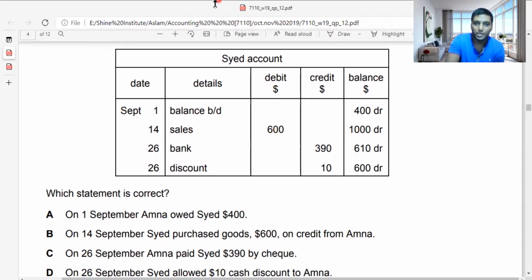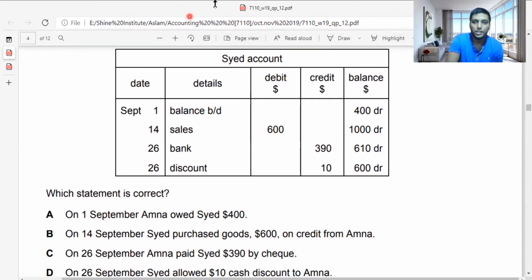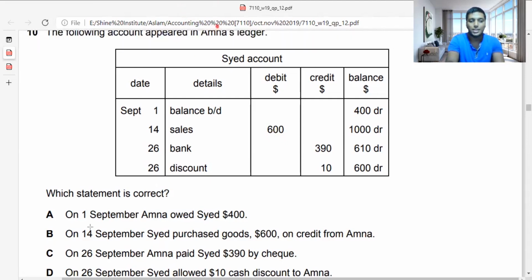So the answer is very straightforward. It's already given. You don't want to think much about this. It's B. Because we understood that Sayed has purchased the goods, but under Amna's books of account, it says sales. But if they had said Sayed's books of account, it should be shown in the details column as purchases.